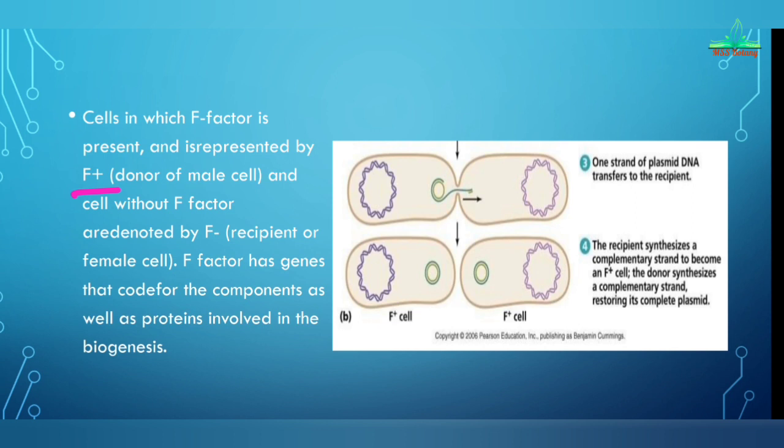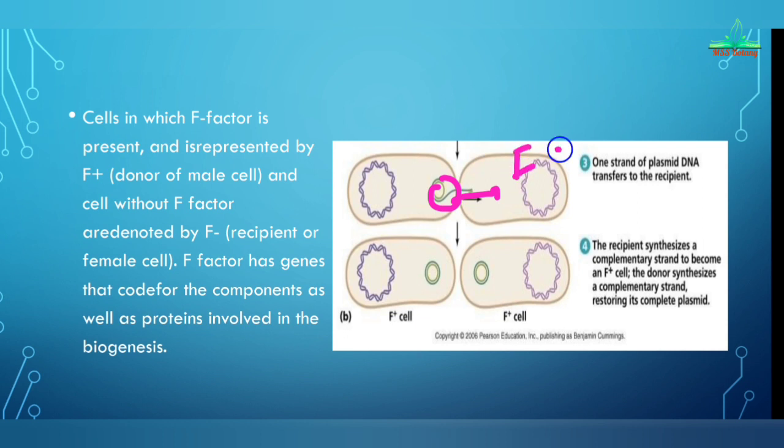The F factor has genes that code for components as well as proteins, and these are involved in the biogenesis of the pilus. So in this diagram we will see how this gene is transferred through the pilus tube to the other bacterial cell.